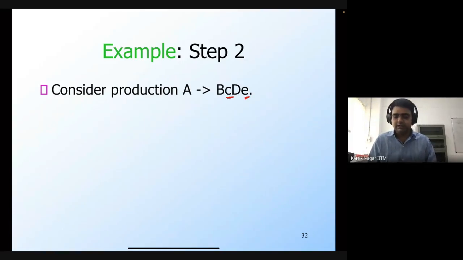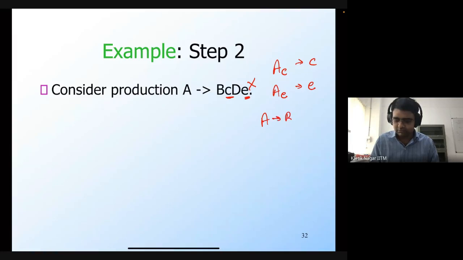The way we do this is we introduce two new non-terminals, in this case A_c and A_e. We add these production rules: A_c generates c and A_e generates e. Then we remove this particular production rule and add this new production rule: B A_c D A_e.